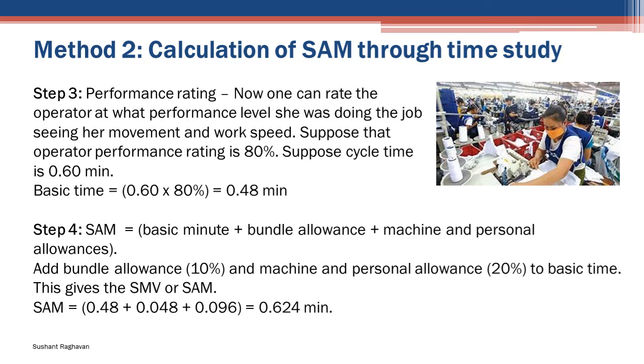Step 4. SAM equals basic minute plus bundle allowance plus machine and personal allowances. Add bundle allowance 10% and machine and personal allowance 20% to basic time. This gives the SMV or SAM. SAM equals 0.48 plus 0.048 plus 0.096, equals 0.624 minute.